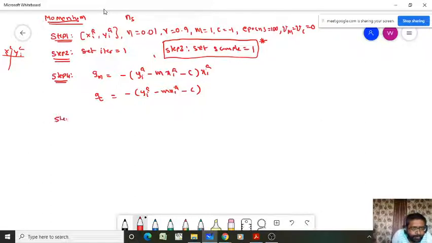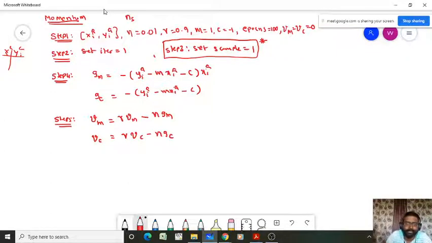And in step 5 what you have to do? We have to calculate the velocity. So velocity vm equal to gamma into vm minus eta into gm, that is the gradient. Similarly, you have to find the velocity vc equal to gamma into vc minus eta into gc. This is from the gradient approach.